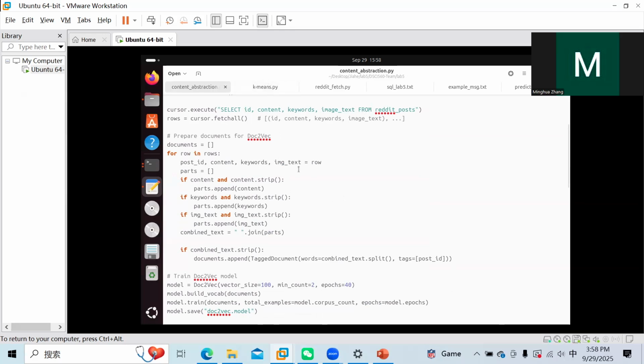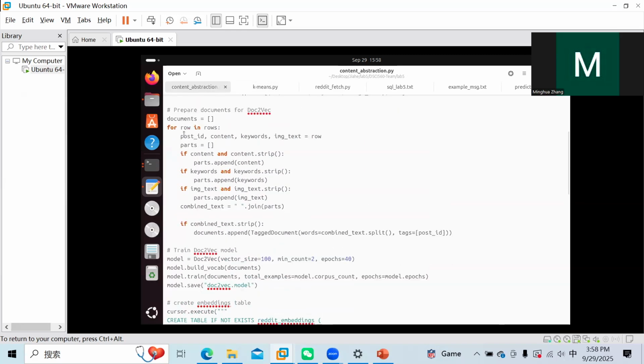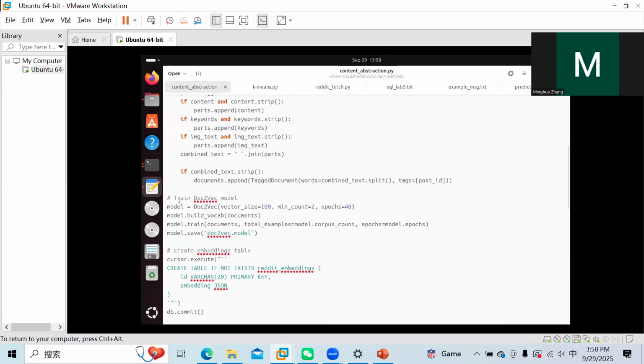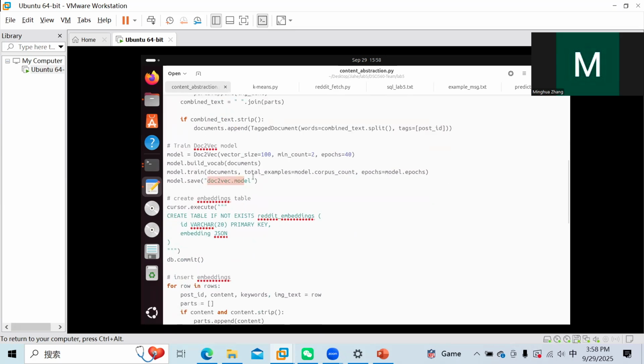Converting the document into vector numbers, we use all these attributes as the training data and train the Doc2Vec model, and produce the model result saved for later use.